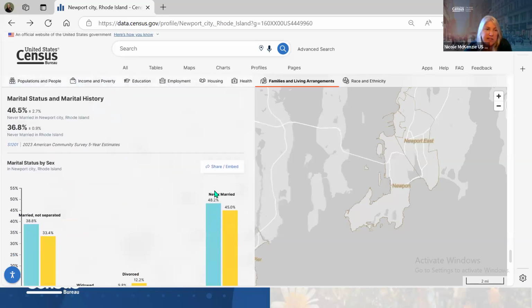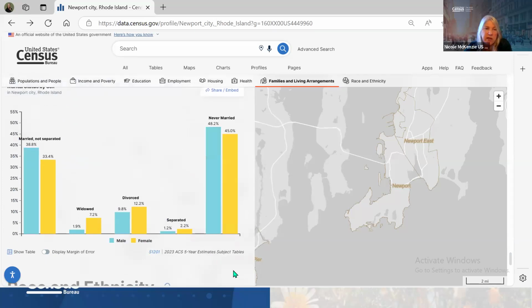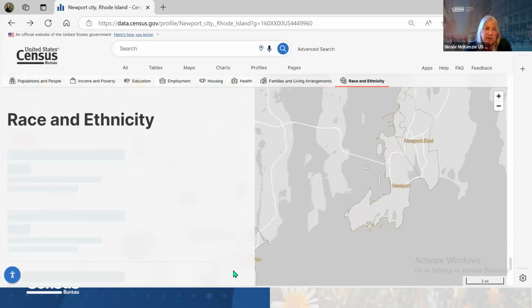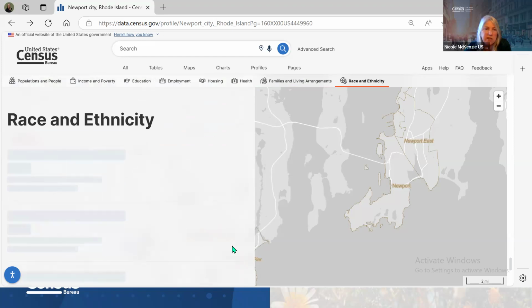Marital status. This is interesting. It shows kind of a visual for marital status by male and female. And then the last section is the race and ethnicity section.